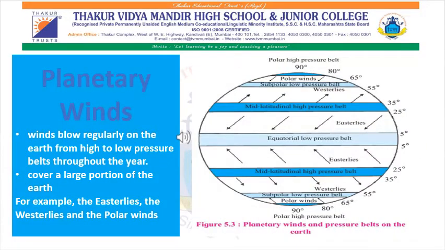What are planetary winds? They are also known as global winds as they cover the large portion of the earth, and these winds blow regularly on the earth from high pressure to low pressure belts throughout the year. They are further subdivided into easterlies, westerlies, and polar wind. You can see it in the given image.